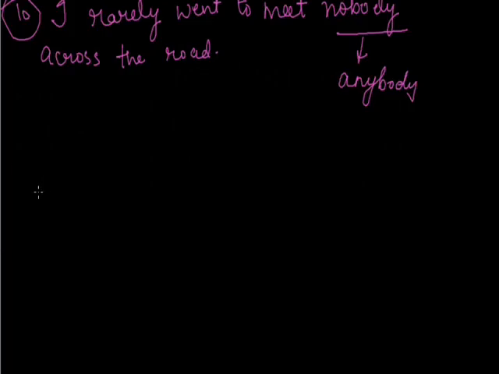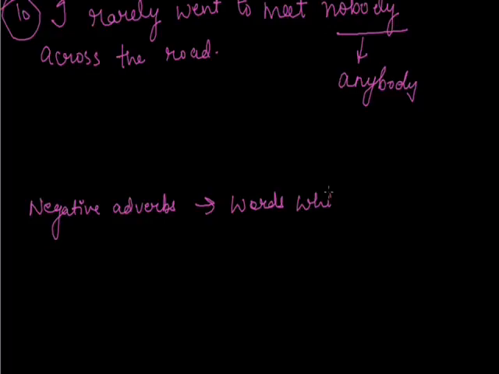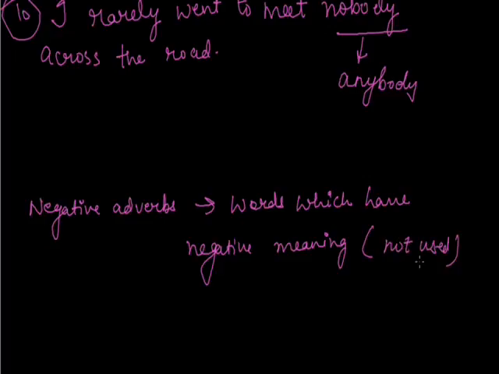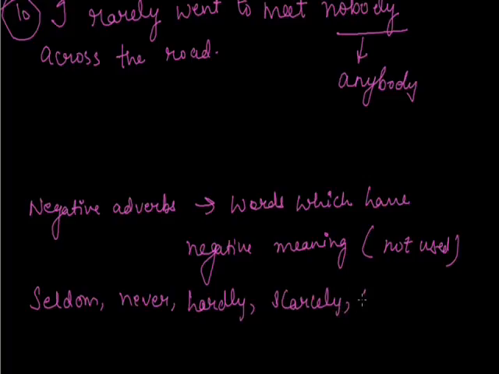Negative adverbs are not used with the words which have negative meaning. And some of the negative adverbs are seldom, never, hardly, scarcely, barely. All these are negative adverbs. Okay, I hope you understood this chapter well.